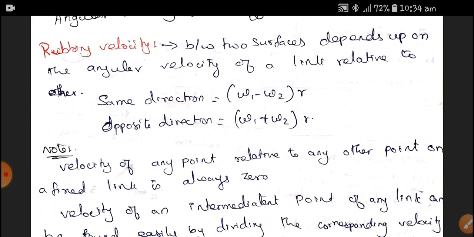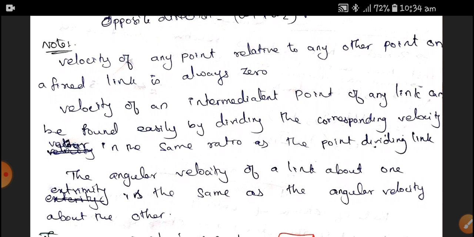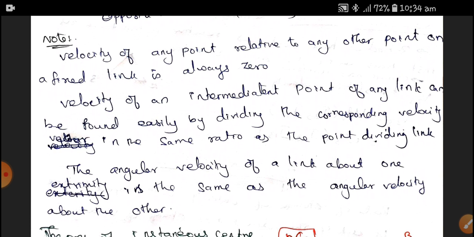And we have certain notes on velocity. The velocity of any point relative to any other point on a fixed link is always zero. You have to notice that. And the velocity of an intermediate point of any link can be found easily by dividing the corresponding velocity vector in the same ratio as the point divides the link.